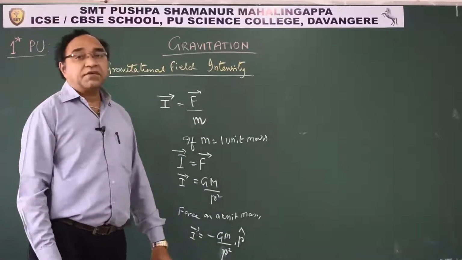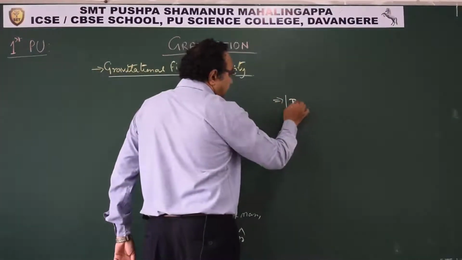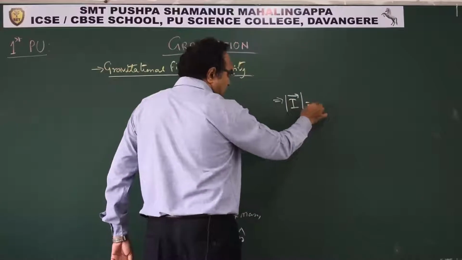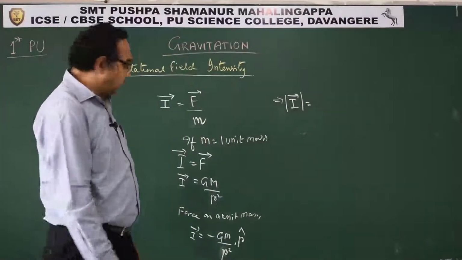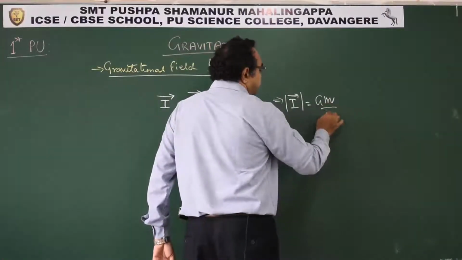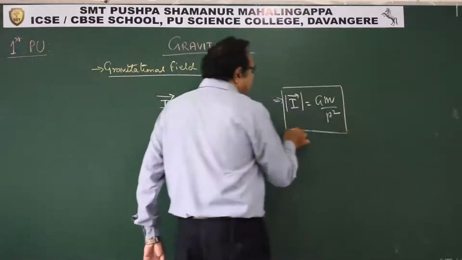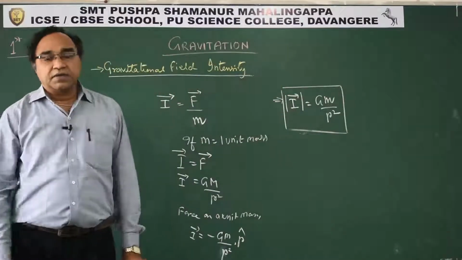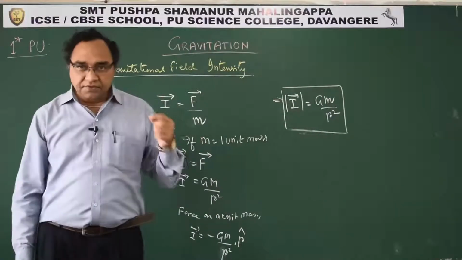The magnitude of the gravitational field intensity is given as GM by r square. This is how we find the intensity of the gravitational field at a place in the field of mass M.